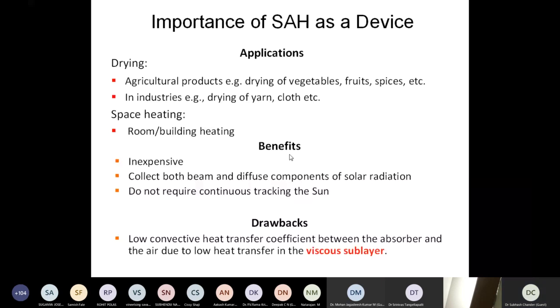That heat is to be imparted conveniently from the absorber plate to the air. If the absorber plate is unable to pass on the heat to the air, then the temperature of the absorber plate may rise, and that may lead to some more losses, which is again unfavorable, right? So we have to continuously take the heat out from the absorber plate. But fluid dynamics is very, very tricky over there.